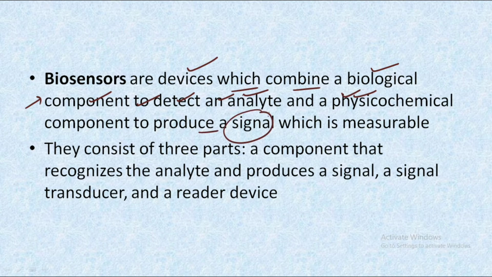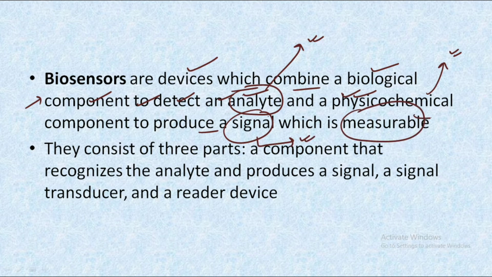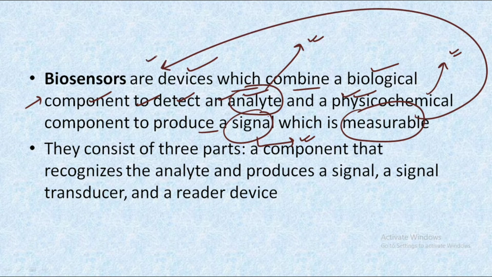So we are using these biosensors to detect an analyte that is biological in nature, and these analytes are combined with the physiochemical component, and both of them in combination produce a signal. These signals are the end products that are measurable, and they are measured with the help of these devices.